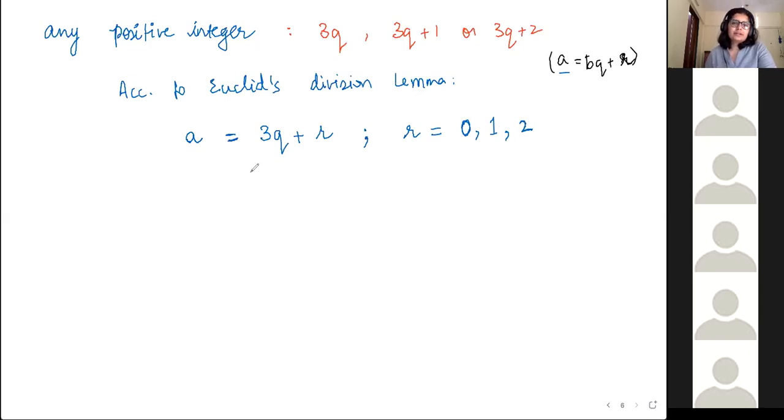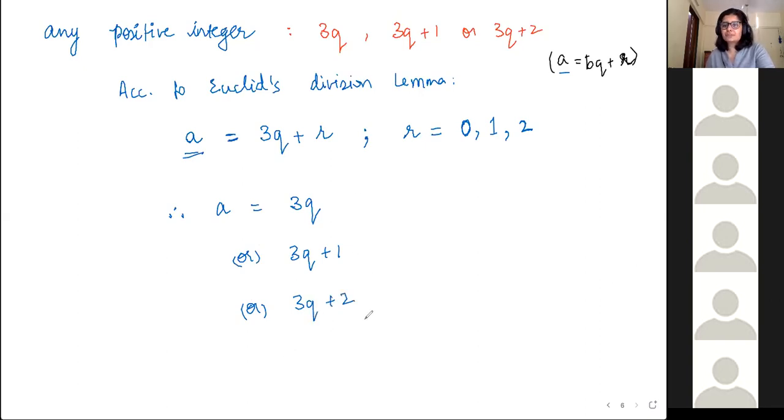Okay. So basically, any integer a, therefore, any positive integer a will be equal to either 3q plus 0, matlab it will be 3q alone, or 3q plus 1, or 3q plus 2.